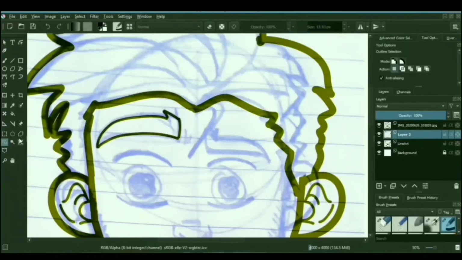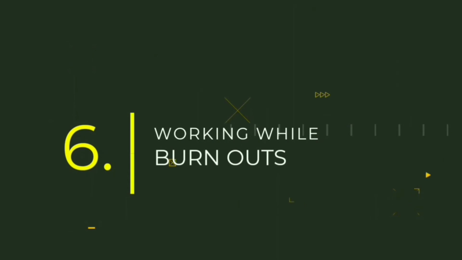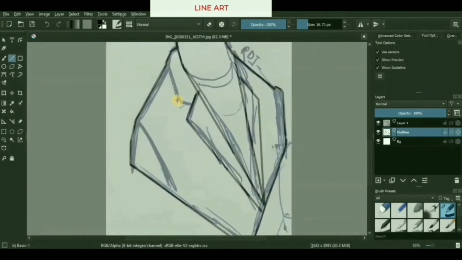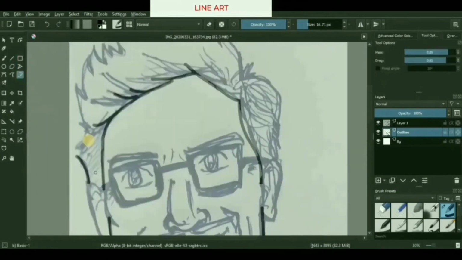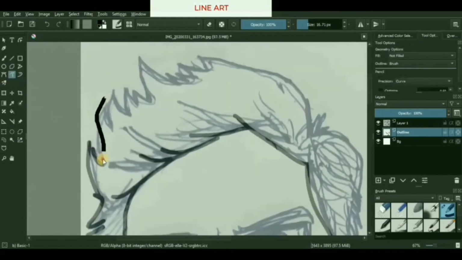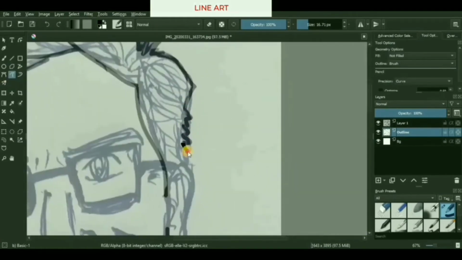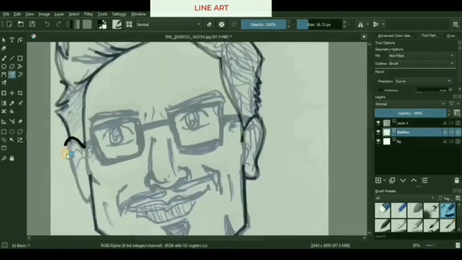By the way, cheating is kind of a satire over here. Working along with burnouts. Burnouts during long weekly sessions of artwork are pretty common among artists. People even tend to feel burnouts within 1 or 2 hours of continuous drawing or sketching. And in such condition, I'll recommend you to not continue working on that particular art piece.